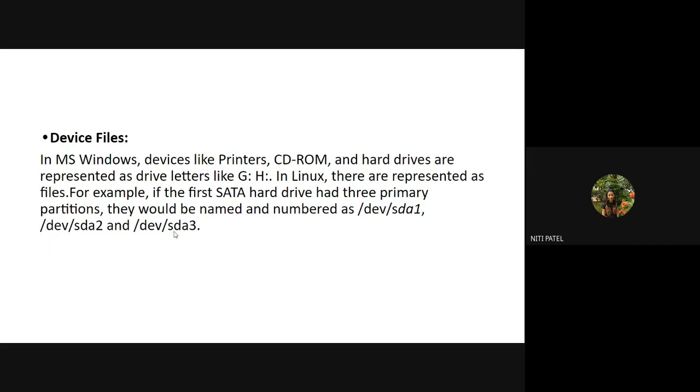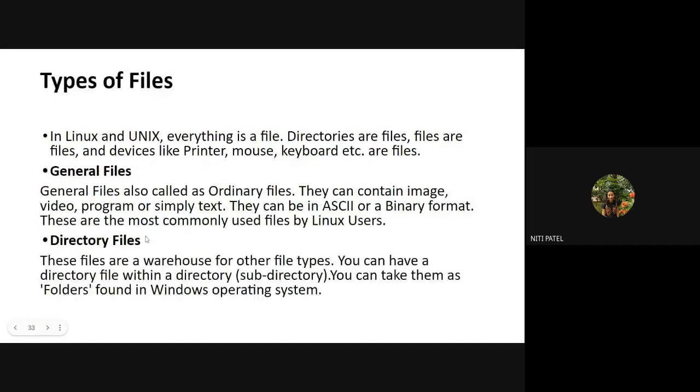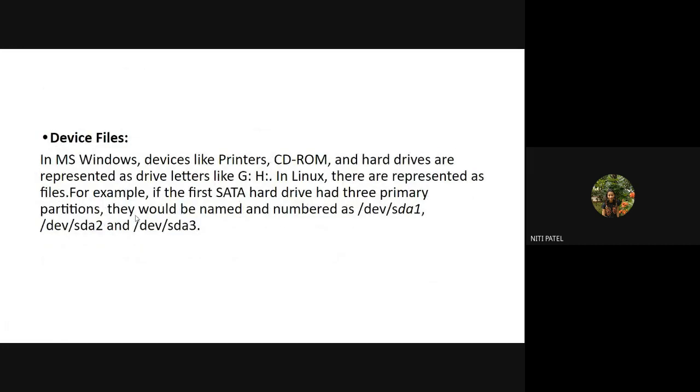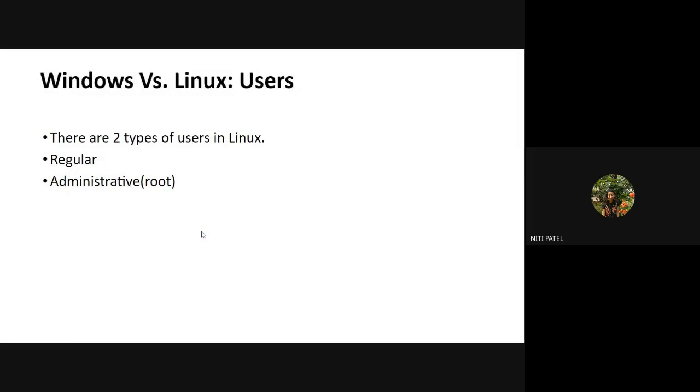Again, you have one more device file called SDA3. That device file has information related to your SATA hard disk, and it is stored inside the directory called DEV. So let it be any file, every file is going to follow the directory structure first, and then it will be either a general file or a device file. Clear? Yes, ma'am.